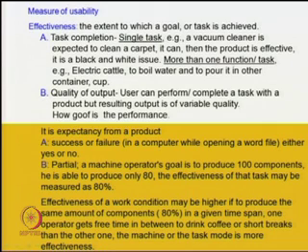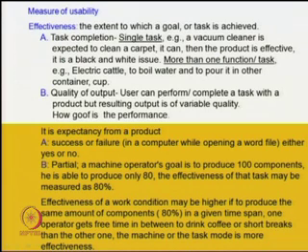For more than one function or task, for example, an electric kettle is to boil water and to pour it into another container or cup. So this is the task completion type of effectiveness, single task and more than one task or function.